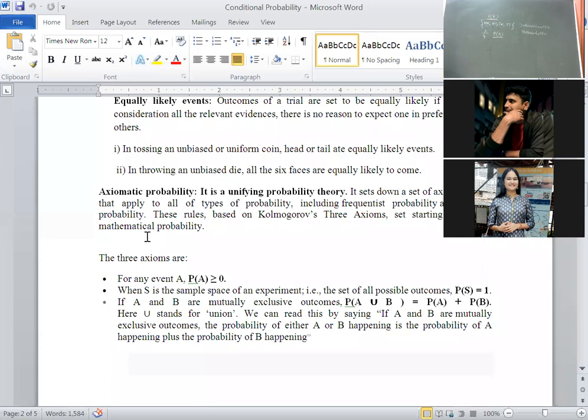The definition remains the same here also. The probability of the event is denoted by P(E) or P(A). The formula also remains the same, but here we write P(A) equal to the limit as n tends to infinity. If it is the sample size, it is represented with small n. If it is the population size, it is represented with capital N. Already you studied this in sampling theory.